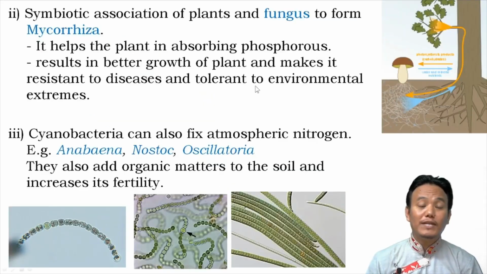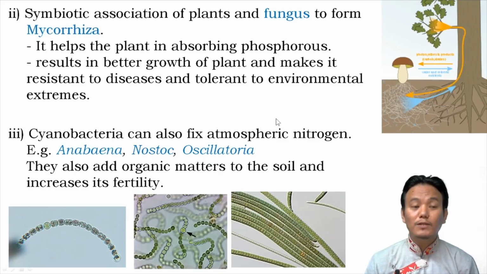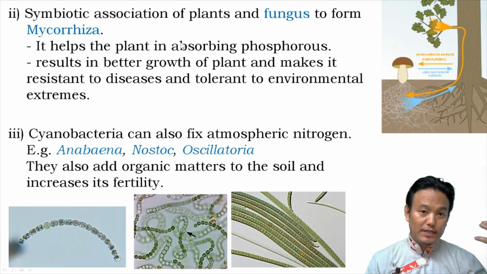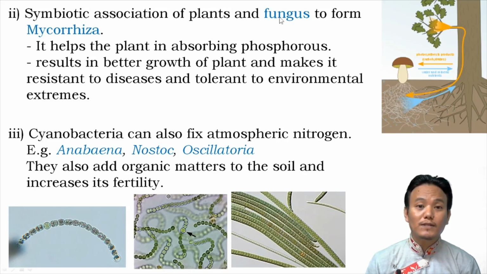And then we have symbiotic association of plants and fungus to form a structure called mycorrhiza. Just like symbiotic association between leguminous plants and nitrogen fixing bacteria like rhizobium, here also there is symbiotic association of plants with fungus to form a structure called mycorrhiza. Mycorrhiza helps the plant in absorbing phosphorus. The fungus present inside the mycorrhiza helps the plant in absorbing phosphorus from the soil, and that results in better growth of plant and makes the plant resistant to diseases and tolerant to environmental extremes. In turn, the fungus gets water and photosynthetic products in return. Since fungi are heterotrophic, they need to get photosynthetic products from the plant.